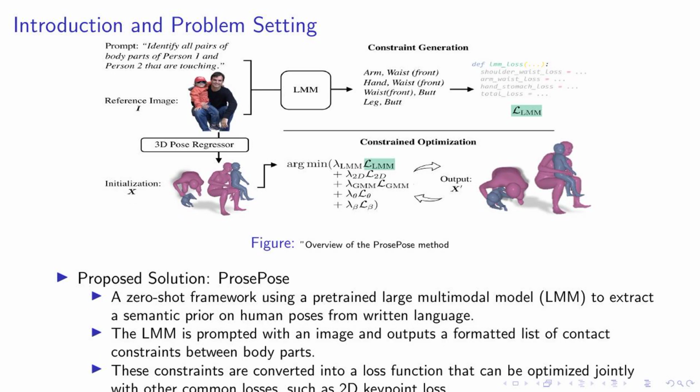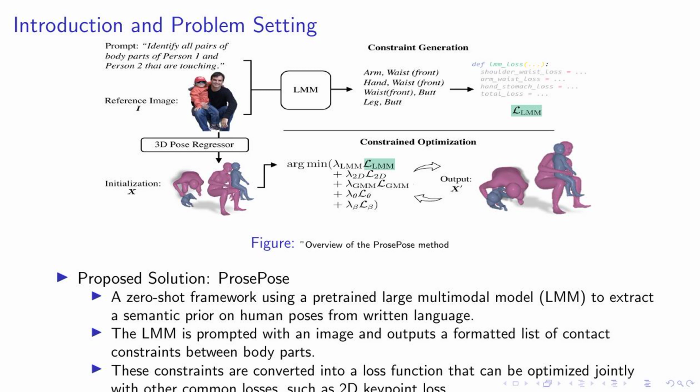In this slide, we introduce our proposed solution, ProsePose. This is a zero-shot framework that leverages a pre-trained large multimodal model, or LMM, to extract a semantic understanding of human poses from written language. The LMM is prompted with an image and it outputs a formatted list of contact constraints between body parts.